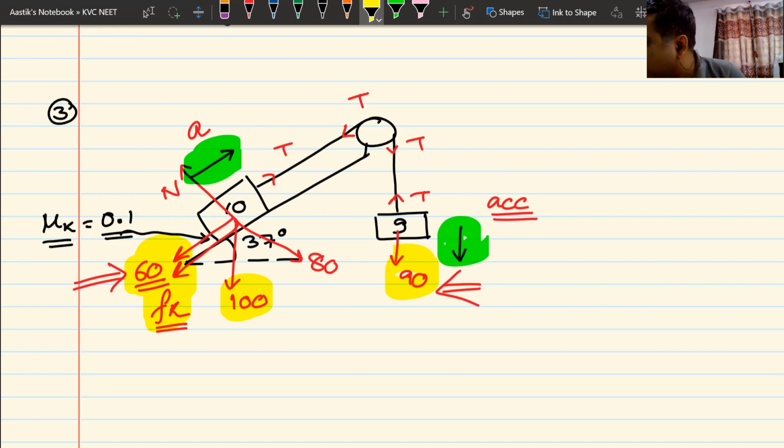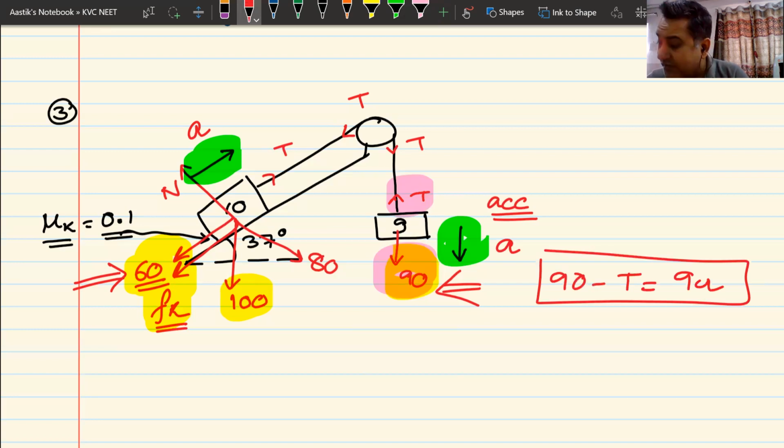I will first make this red equation. 90 minus T will be equal to 9a. That is the red equation that I will make because it is moving downwards. Then I will find out the value of normal reaction.